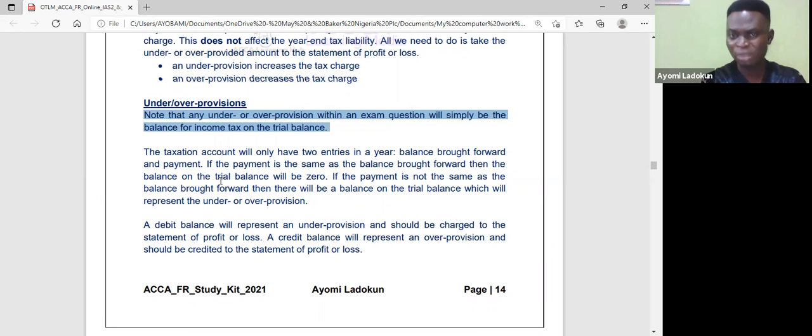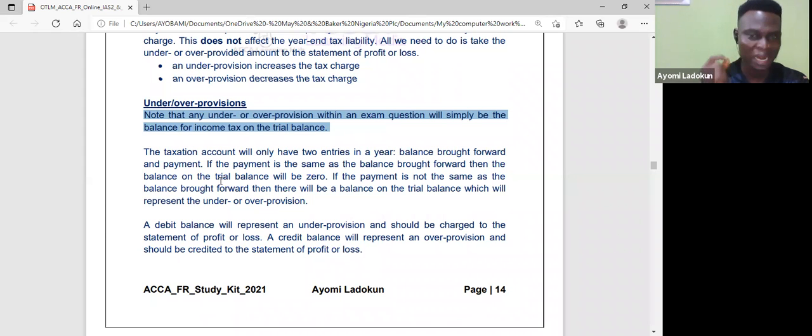Okay, so if the payment is the same as the balance brought forward, then the balance in the trial balance will be zero. If what I'm paying is the same as what I bring into that particular year, that's my opening balance, then in the trial balance it will be zero. But if the payment is not the same as the balance brought forward, then there would be a balance on the trial balance which represents under or over provision. Is that okay? I try to explain what under or over provision is to you.